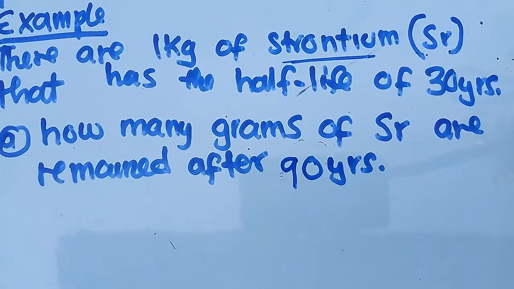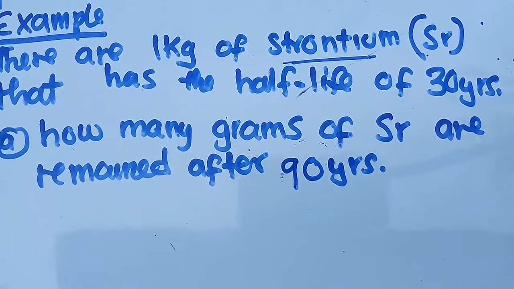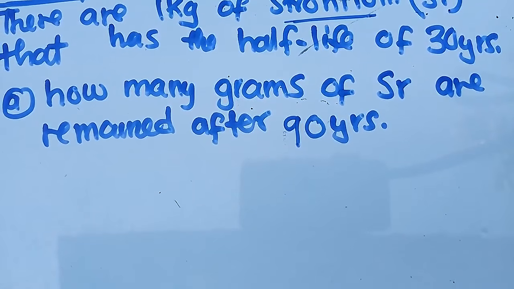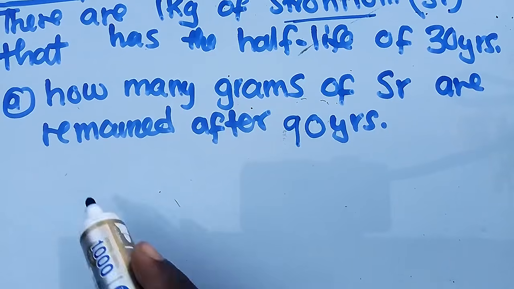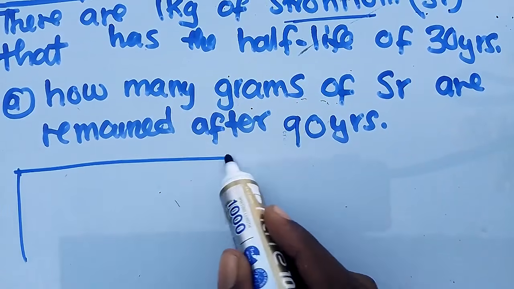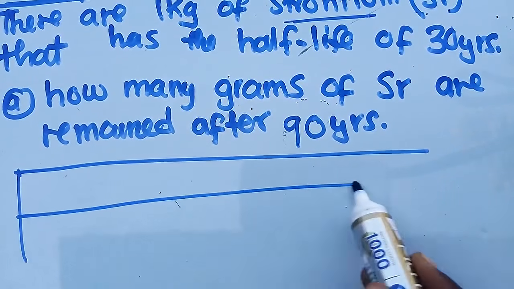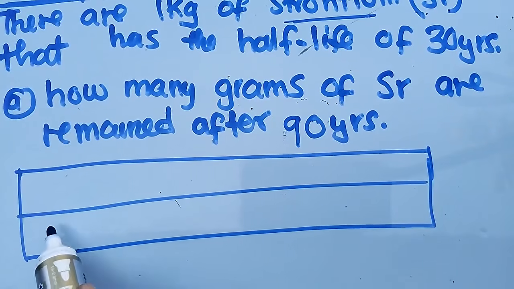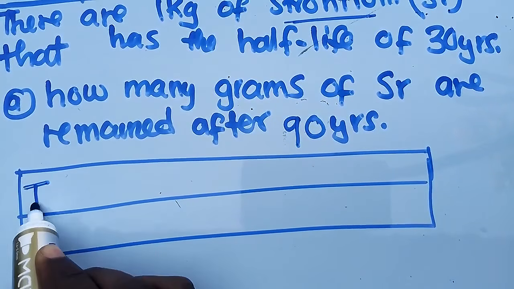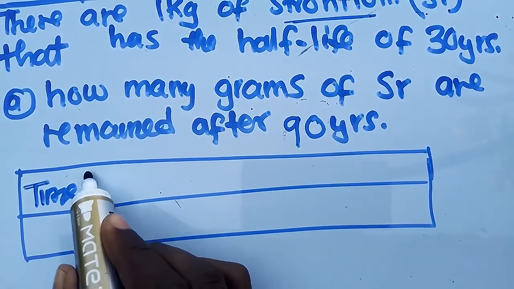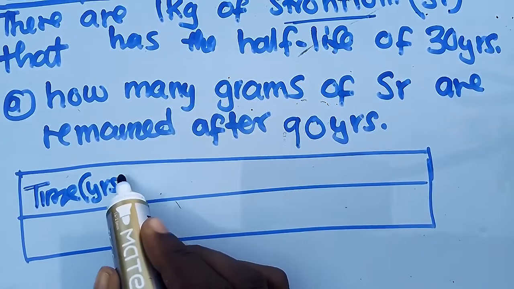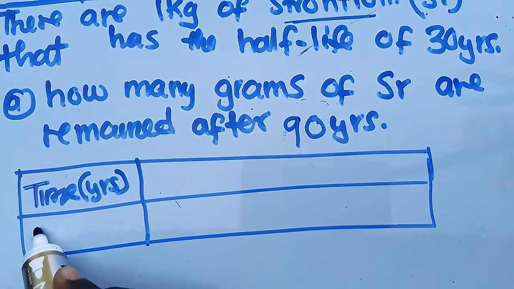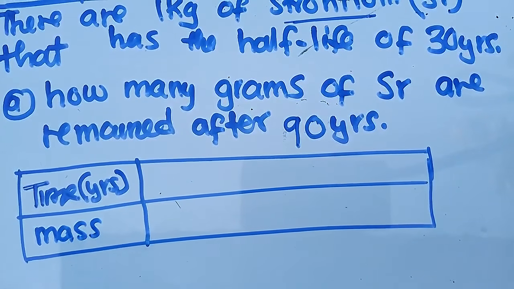So we are going to put a table of values that will help us understand this question. I'm going to put time, which is in years. Then here, I'm going to put the mass.